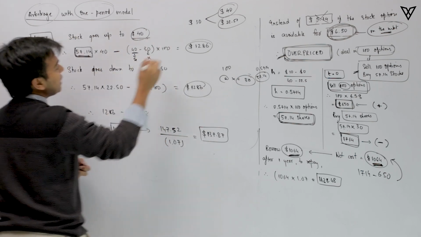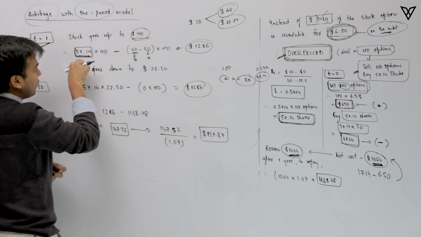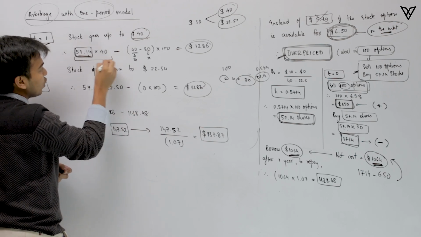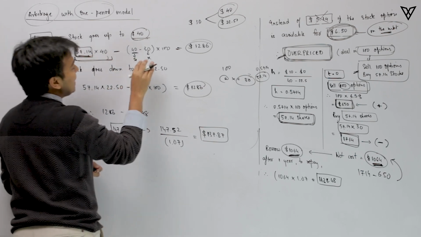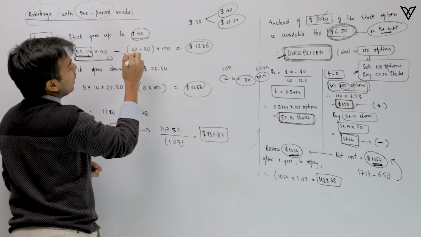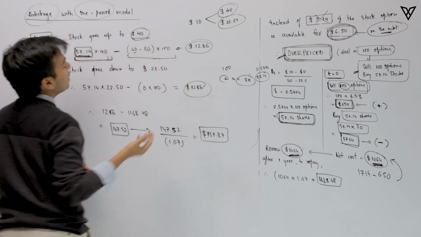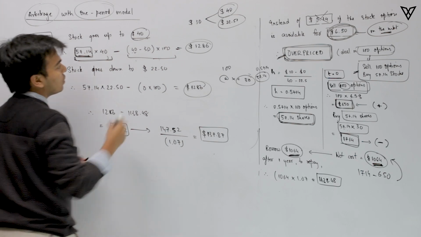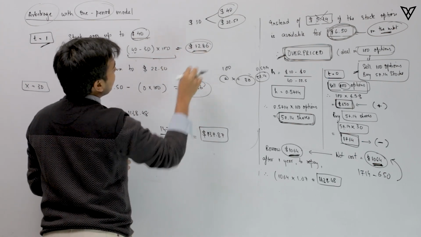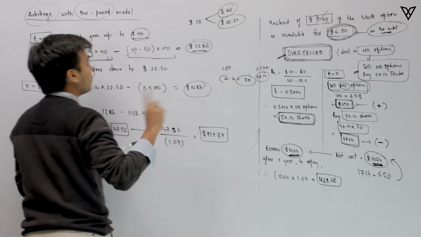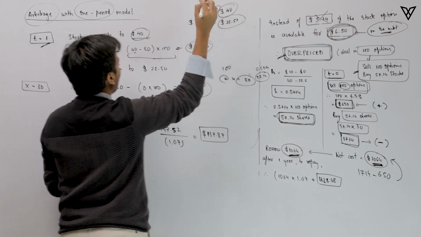So net, my entire portfolio value would be 57.14 into 40. This is my stocks value or shares value, less my option value which I had sold, or the loss that I had made on my options. So at the end I get the value at time period 1 as 1286 in the first scenario when the stock has actually gone up.